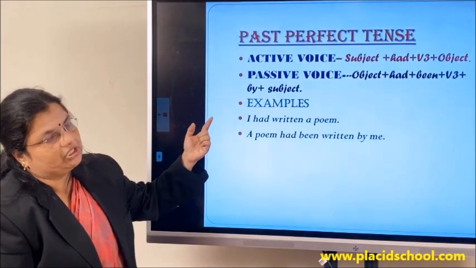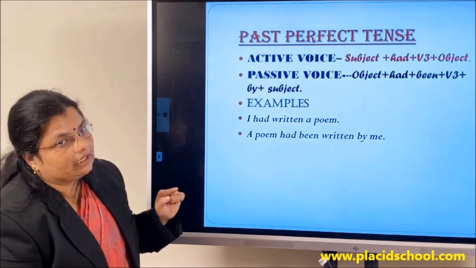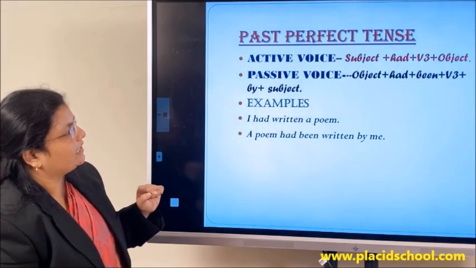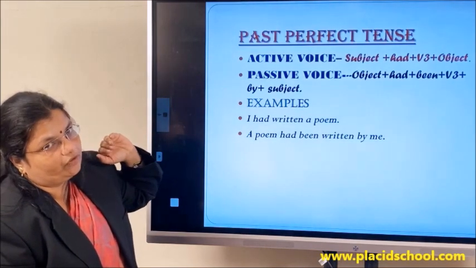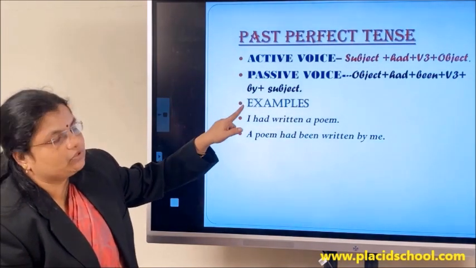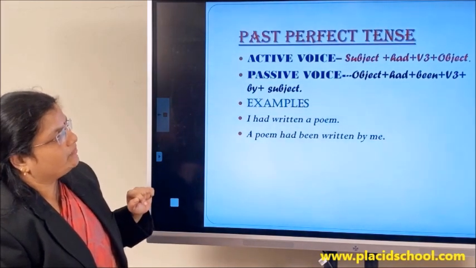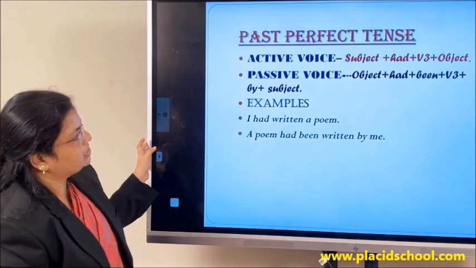There we get the object in the beginning: object plus had plus been plus V3 form plus by plus the doer of the action. Once again, the structure of passive voice: the interchange of object and subject takes place, so the object comes to the beginning. Object plus had plus been plus V3, followed by the preposition before the doer of the action.